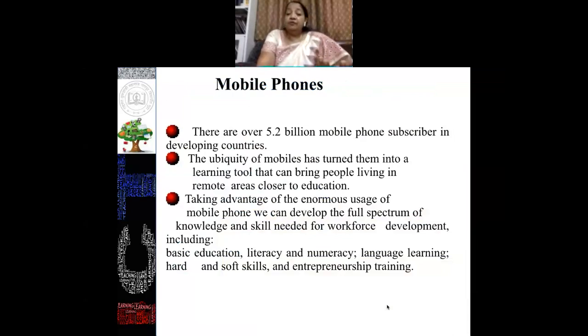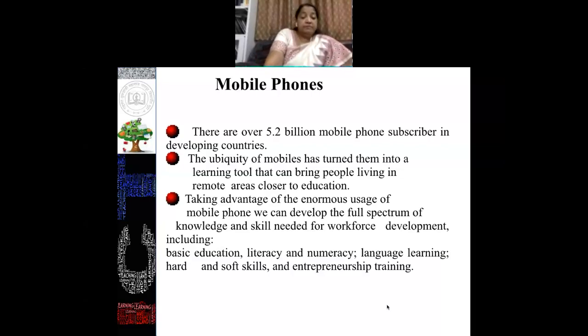Another important aspect is your own mobile phone. There are 5.2 billion mobile phone subscribers in developing countries like India. This mobile has turned into a learning tool that can bring people living in remote areas closer to education. Taking advantage of the enormous use of mobile phones, we can develop the full spectrum of knowledge and skills needed for workplace development, including basic education, literacy and numeracy, language learning, hard and soft skills, entrepreneurship training. All these can be done by developing certain modules which can be accessible through the mobile phone.